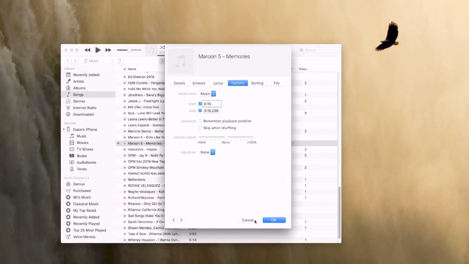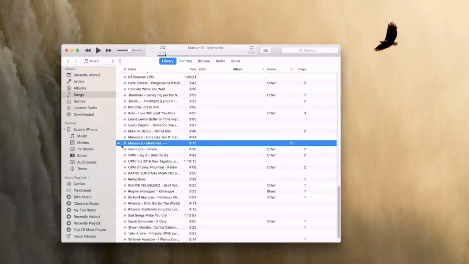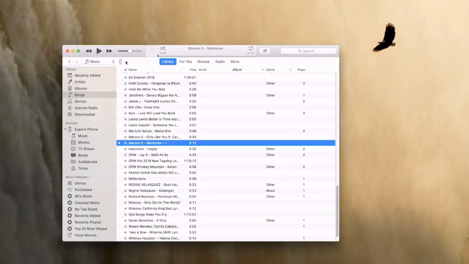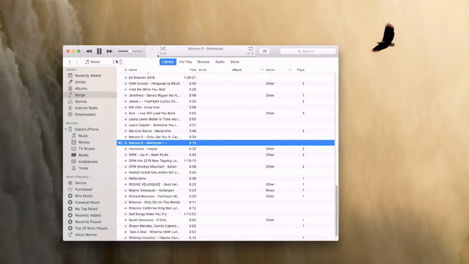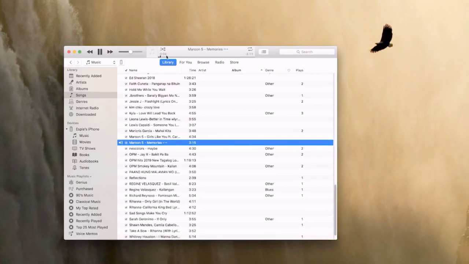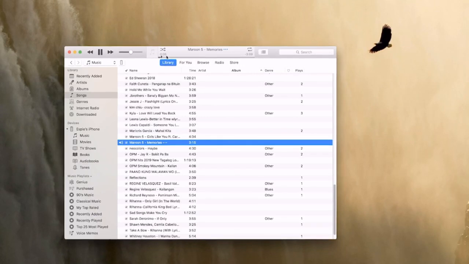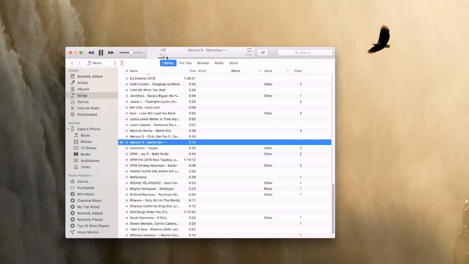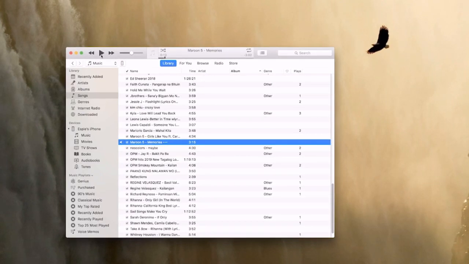Teka lang, i-cancel natin. Pakita ko sa inyo yung 15 seconds. So, let's play it from the start. So, ibig sabihin, yung 15 seconds is, okay, i-play natin. So, 2, 3, 4, 5, 6, 8, 9, 10. So, I want to start on 10. Okay, 10.